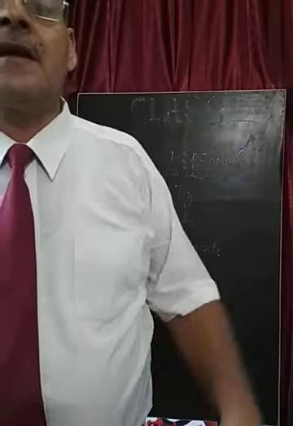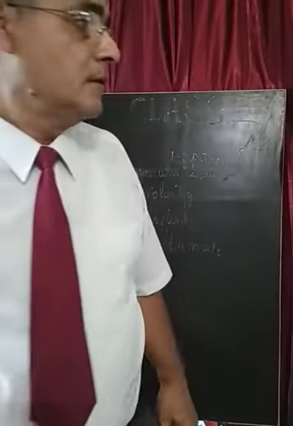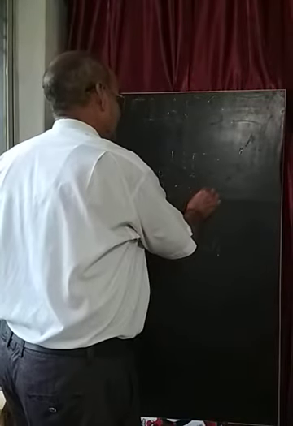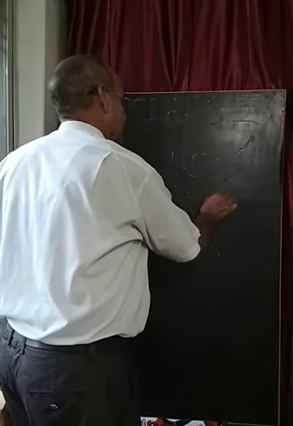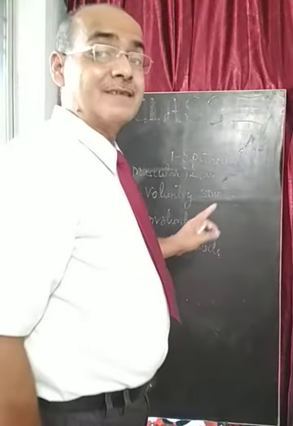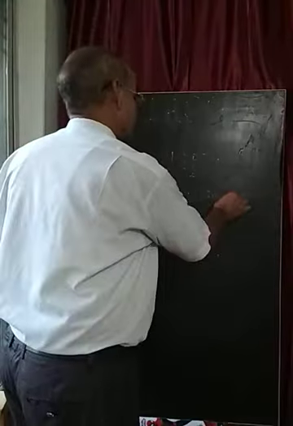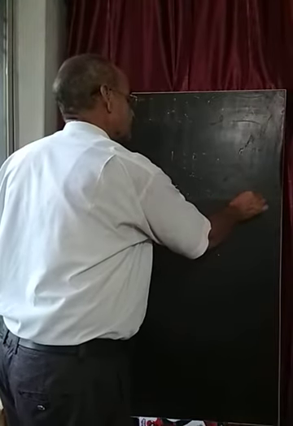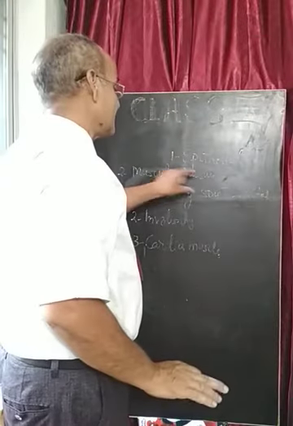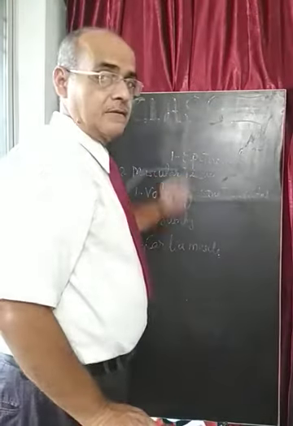Let us see first of all the voluntary muscles. So dear students, these voluntary muscles are called striated or multinucleated or skeletal muscles. Striated or skeletal. तो तीनों नाम एक ही हैं, voluntary or striated or skeletal.